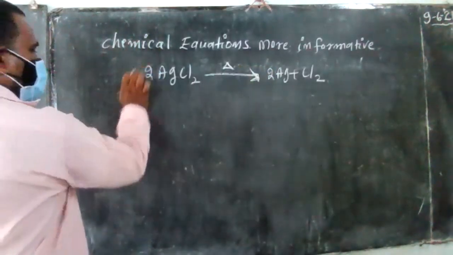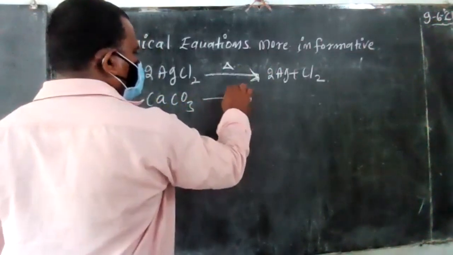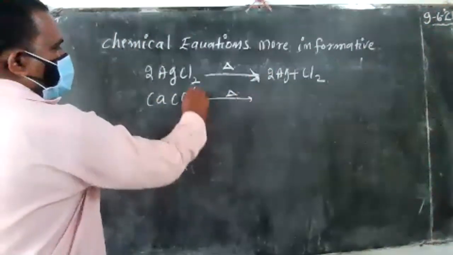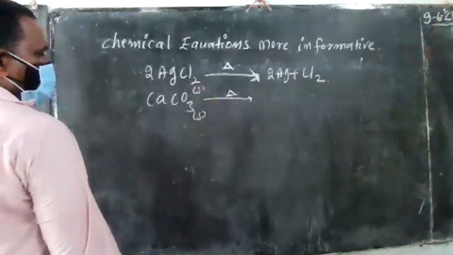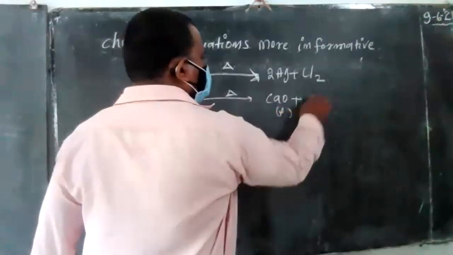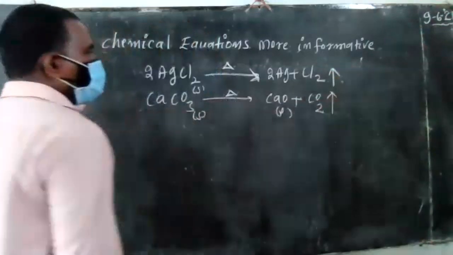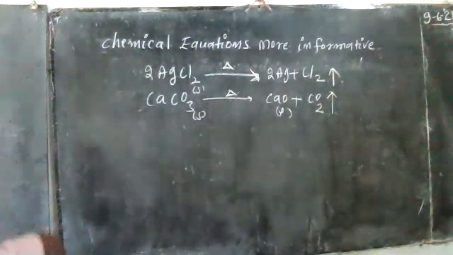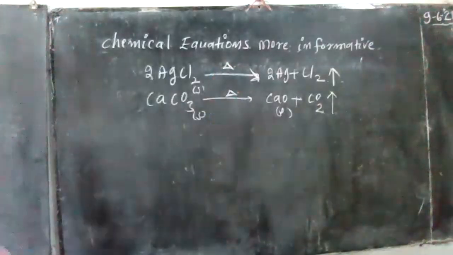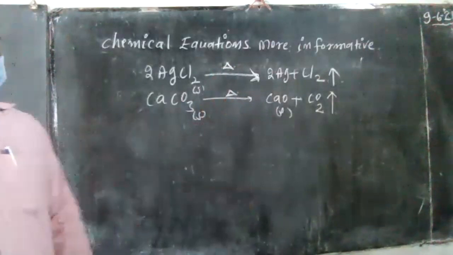Not only this one. Suppose you take the previous calcium carbonate and heat it. Before the heat is applied, these are solids, and they form calcium oxide and carbon dioxide. So when heat is utilized, the heat symbol, the delta, is kept above the arrow.